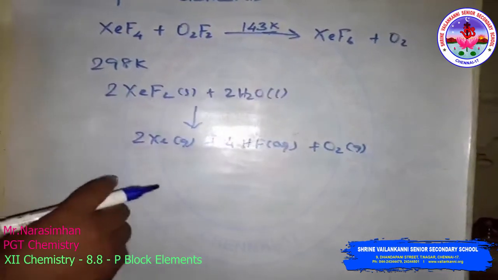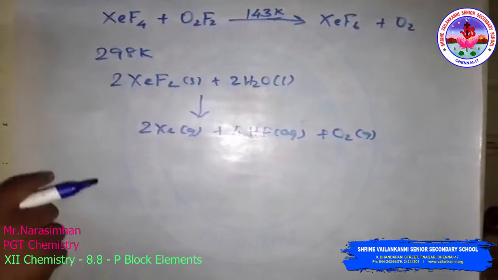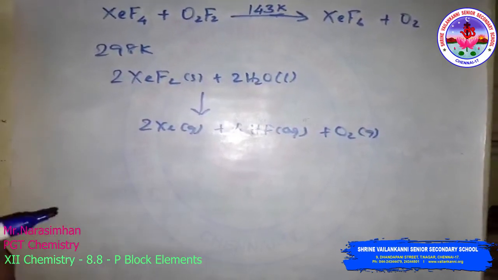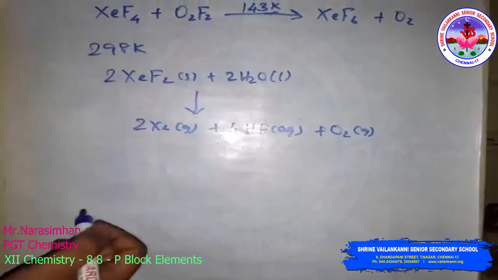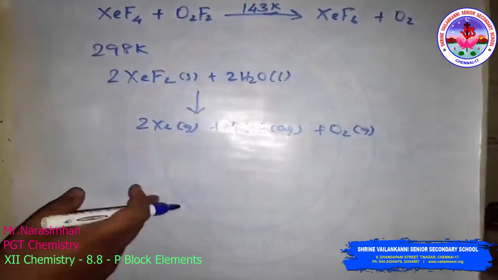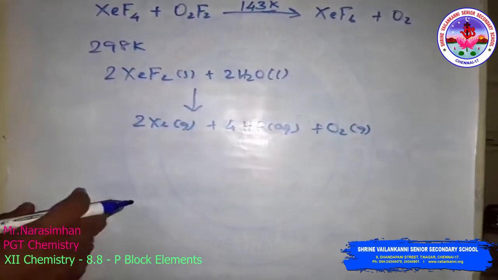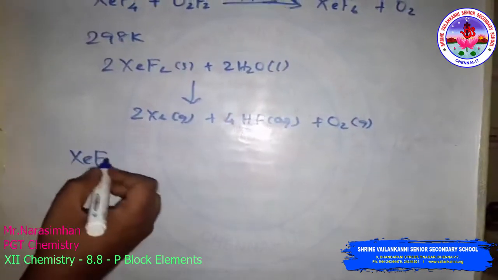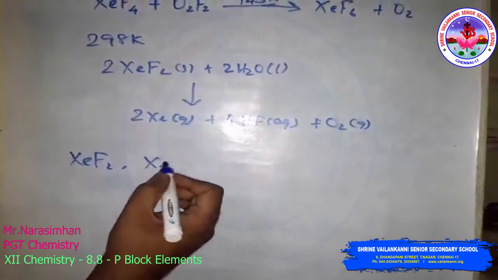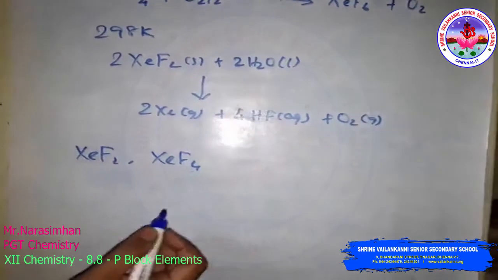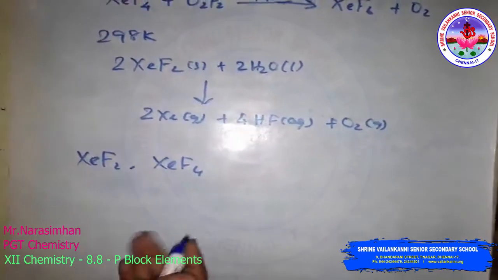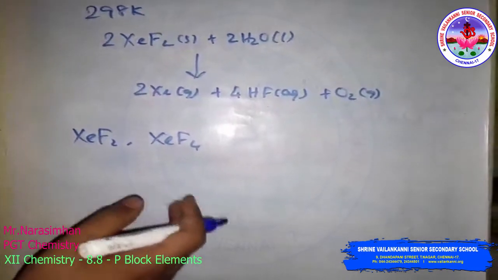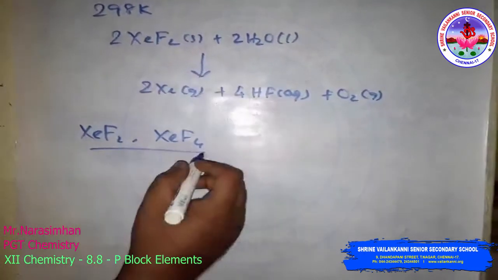Here I will draw the structures of the three xenon compounds. We can study them from the VSEPR theory, that is, valence shell electron pair repulsion theory. We can use it for xenon difluoride, xenon tetrafluoride, xenon hexafluoride, and xenon oxyfluoride. We can see the structures also here.